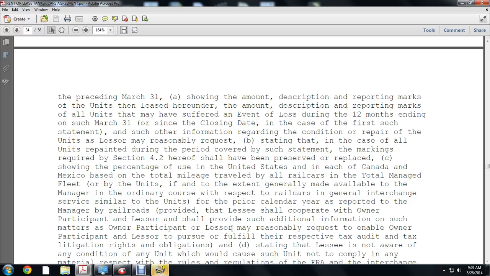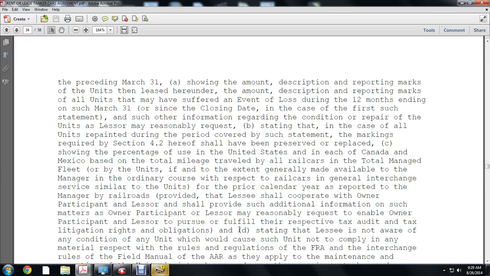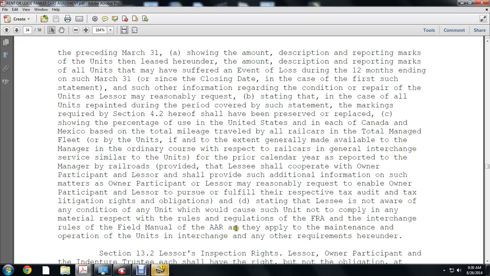And (d) stating that the lessor is not aware of any condition of any of the units which causes the unit not to comply in any material respect with the regulations of the FRA and the interchange rules of the Field Manual of the AAR as they apply to the maintenance and operation of units in interchange, and any of the requirements hereunder.